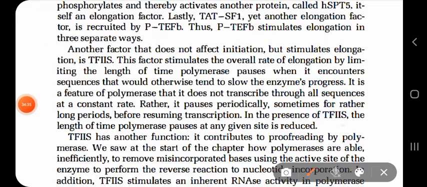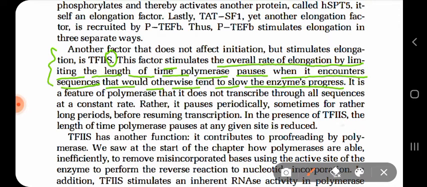TF2S gets its name from the S, which means it stimulates the overall rate of elongation by limiting the length of time polymerase pauses when it encounters a sequence that would otherwise tend to slow down the enzyme's progress. So its function is to stimulate the enzyme so that it can speed up the transcription process, and that is also the reason why more errors occur during transcription.